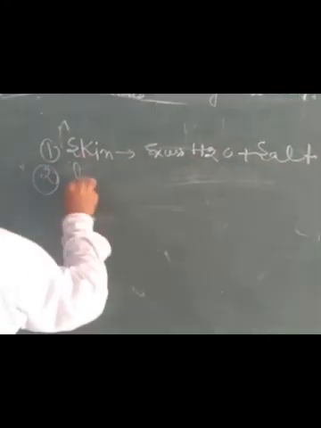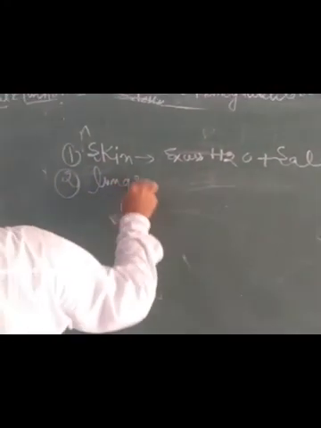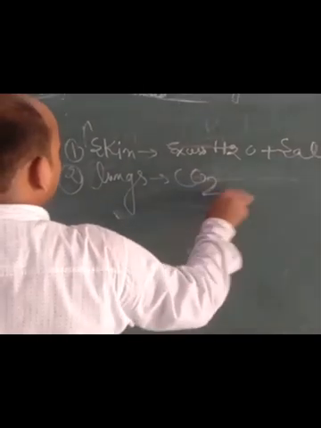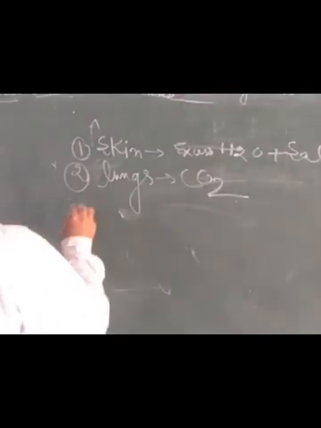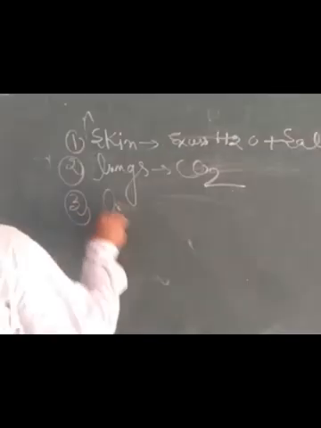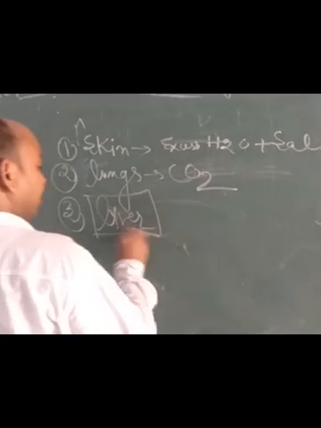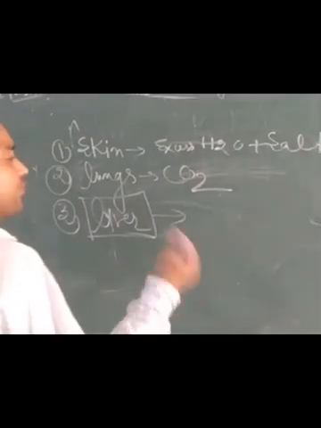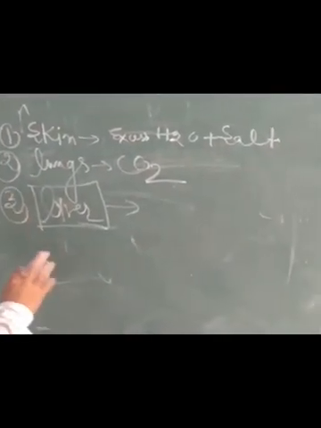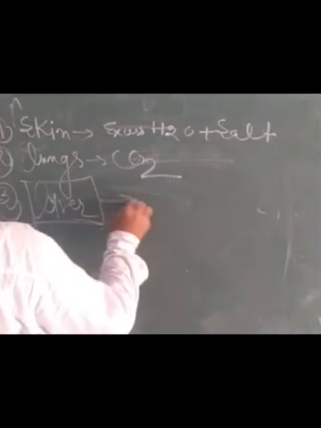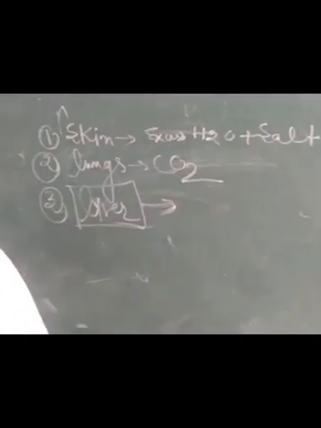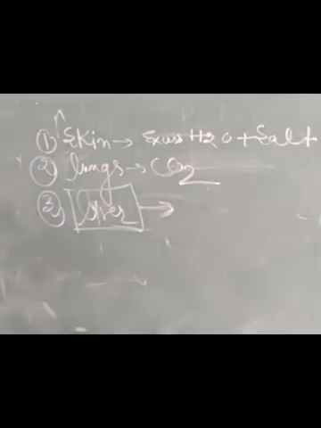Lungs remove excess carbon dioxide from our body, which is harmful. Liver breaks down harmful substances like bile pigment and any harmful medicine into a detoxified form that gets removed.